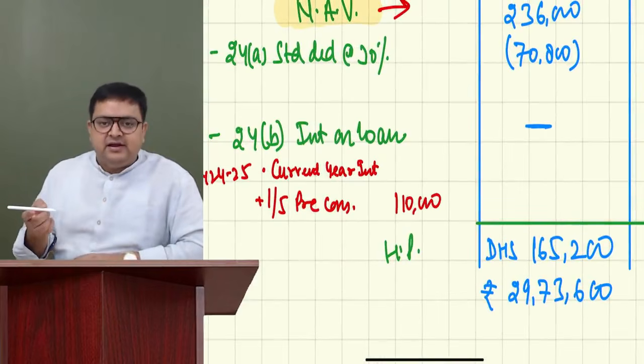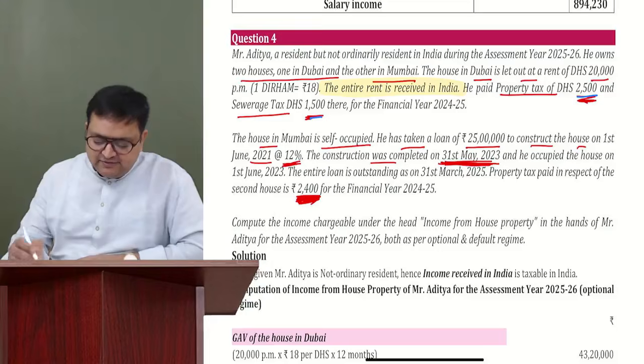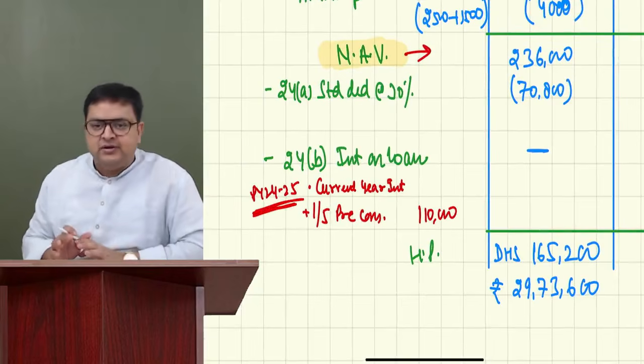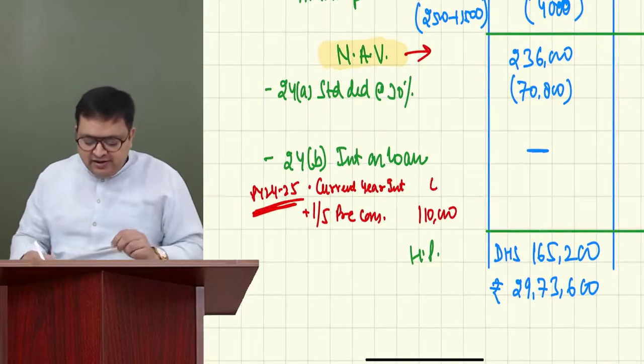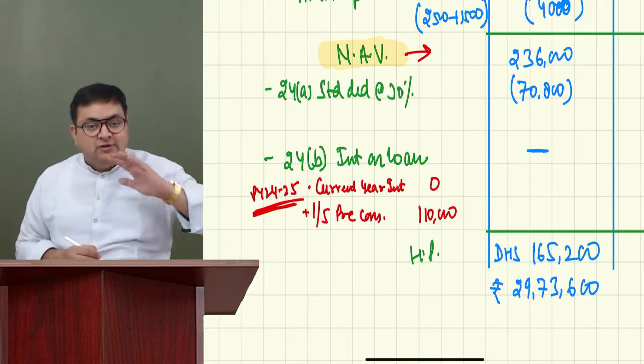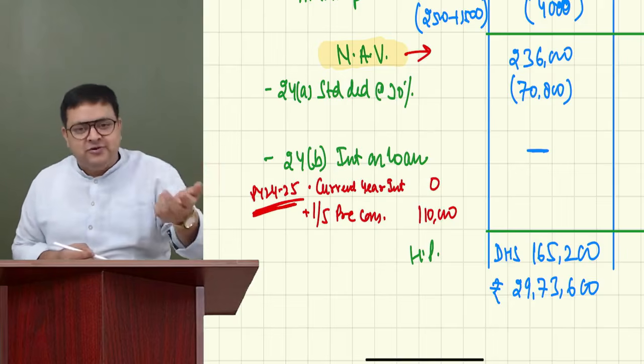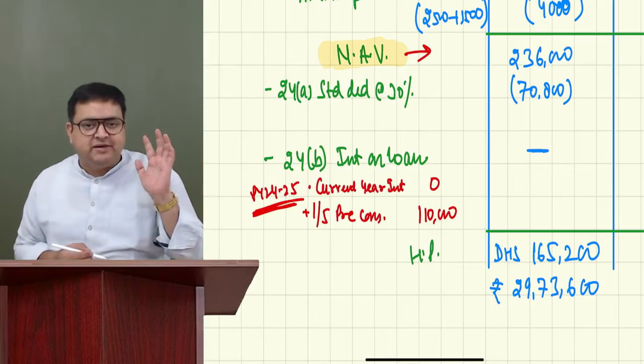And current year interest, since they are saying that nothing is paid. Now tell me whether you have to see whether the loan is here or not. See, if the loan is not there, current year would be 0. If the loan is not there from April 24 till March 25, the current year interest would be 0. Only pre-construction 1,10,000 would be there.